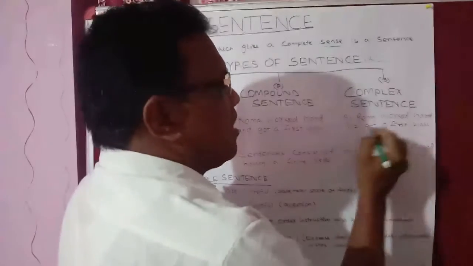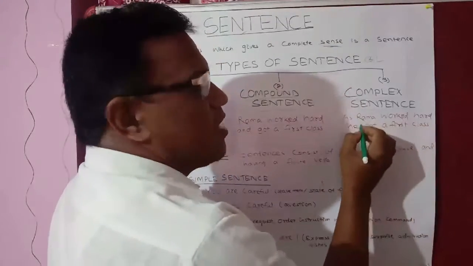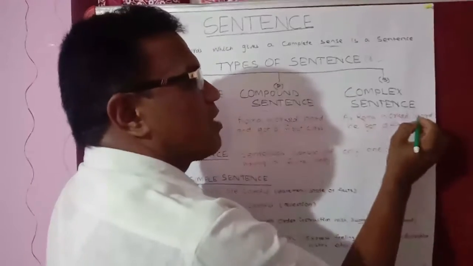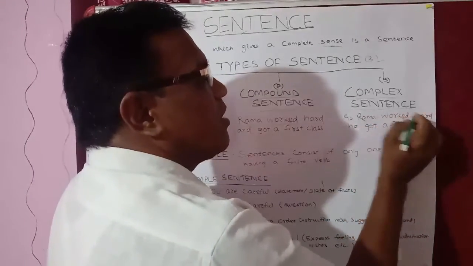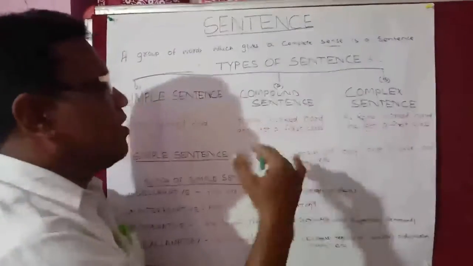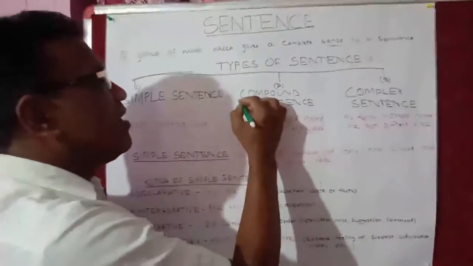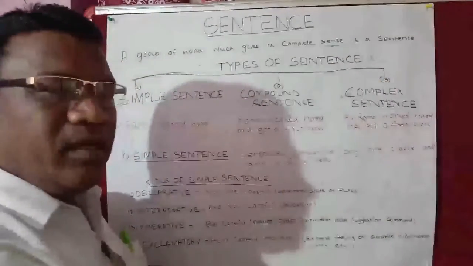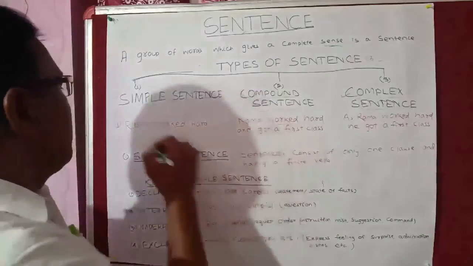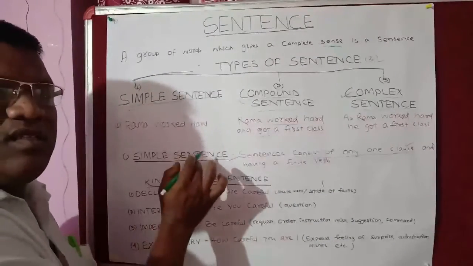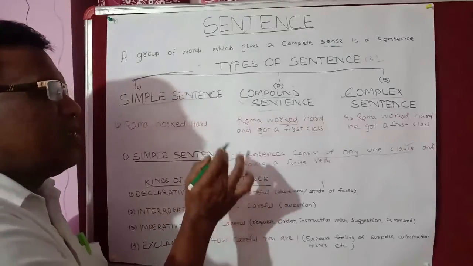As Ramo worked hard, he got a first class. There are two clauses. He got a first class is the main clause. As Ramo worked hard, it is a subordinate clause. So this is a complex sentence. In our next class, we will discuss about compound sentence and complex sentence. Today, we will discuss about simple sentence. What is a simple sentence?